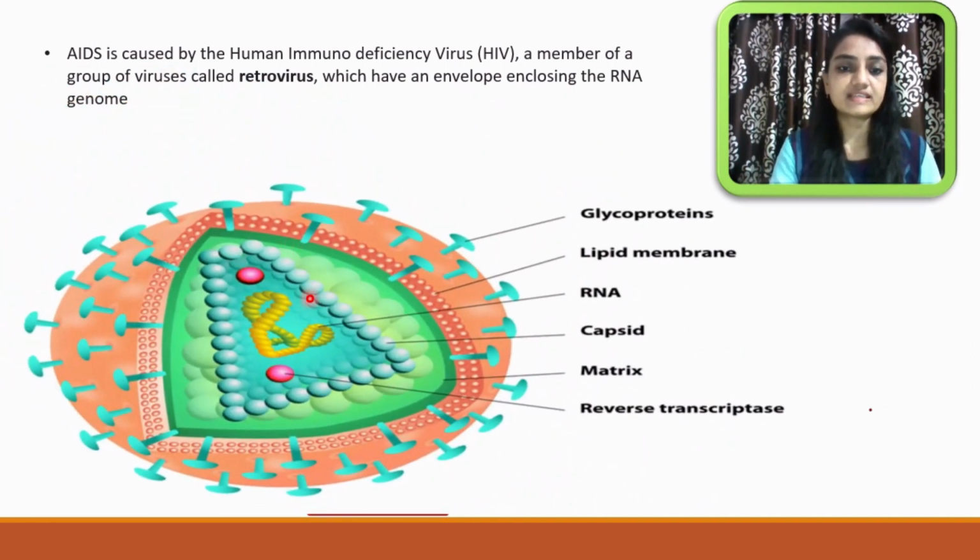Finally, this is the whole structure of the HIV virus. On the outer side, the bluish spikes are called glycoproteins, incorporated into the lipid membrane. On the inner side, the yellowish structure is RNA. Then the protein layer is called the capsid, and the greenish structure is the matrix. Very important is the reverse transcriptase enzyme, which is a weapon. This is all about the structure of the HIV virus.